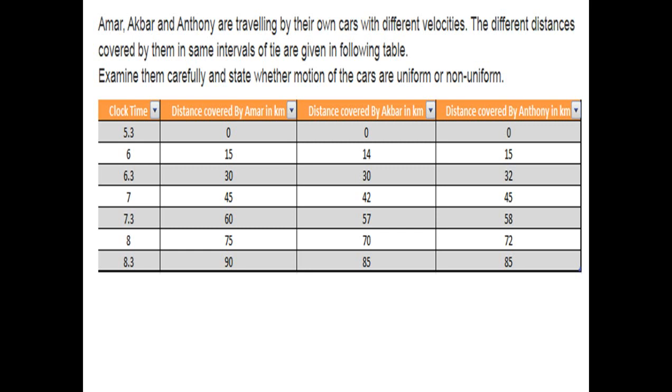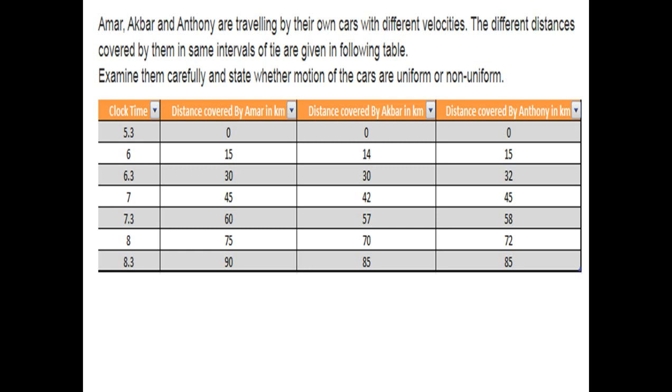Second question is, who has covered equal distance in equal intervals of time? We can see that the time interval is constant for everyone, right? So now we will look at the change in distance. First, the distance covered by Amar is 0, 20, 40, 60. So we can clearly see that there is a difference of 20 each time. Second, the distance covered by Akbar is 0, 18, 36. So there is no uniform, no constant change. The same with Anthony also.